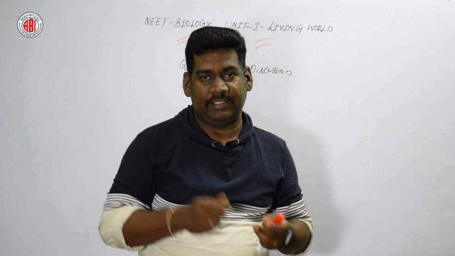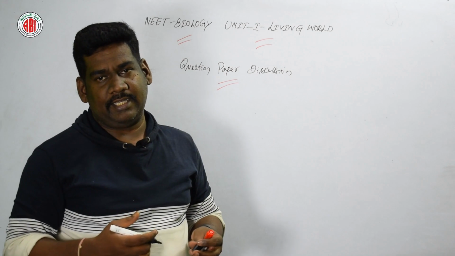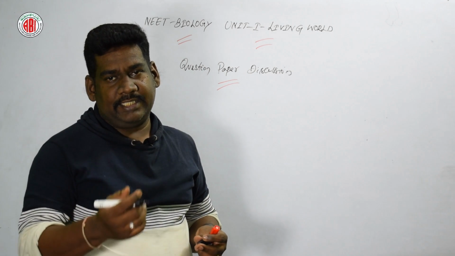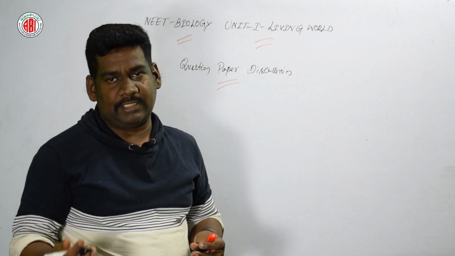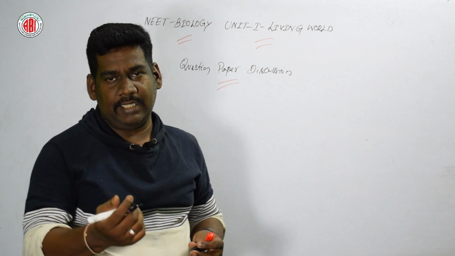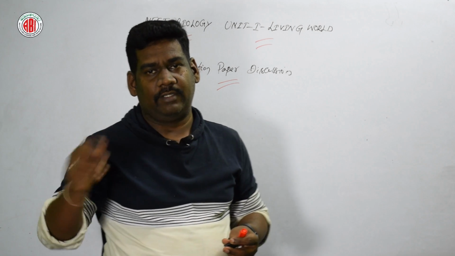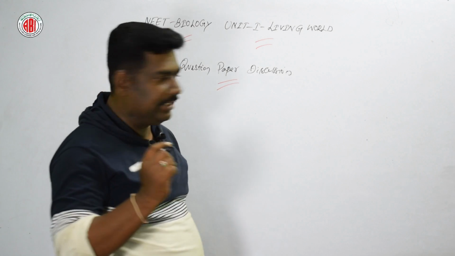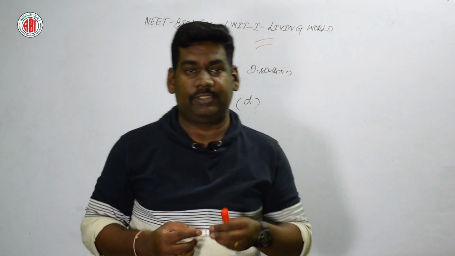So the right answer for this question is Mangifera indica. If you see, the genus name starts with a capital letter, the species name starts with a small letter, and also the entire name is written in italic font. So the right answer for this question is option D. Now let us go for the next question.